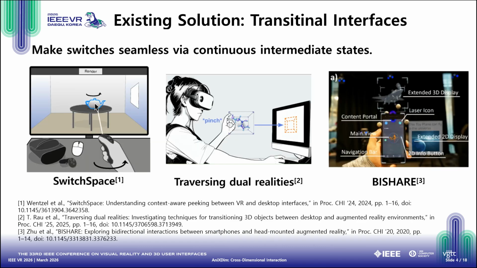Previous research has explored this gap through two main avenues. The first is transitional interfaces, which try to bridge separate hardware environments. For instance, Switch Space introduces context-aware peeking to reduce disruptive full-context switches. Traversing Dual Realities examines object-centric transition techniques between desktop and AR, while BShare augments AR head-worn displays with smartphones.